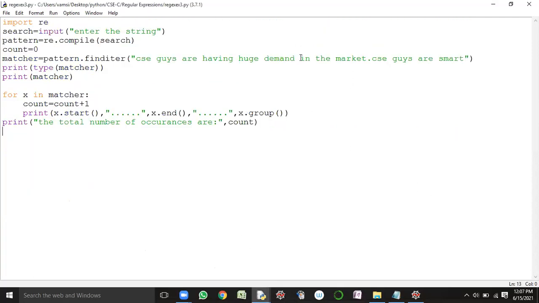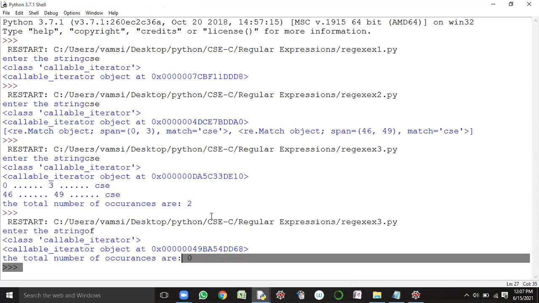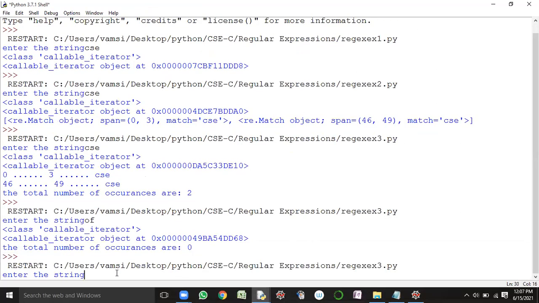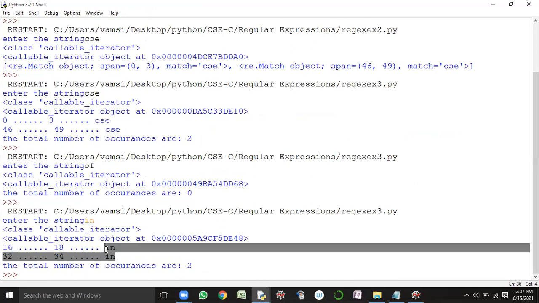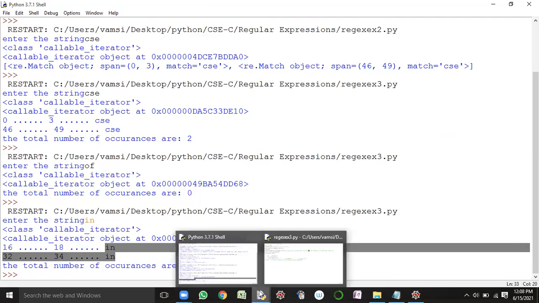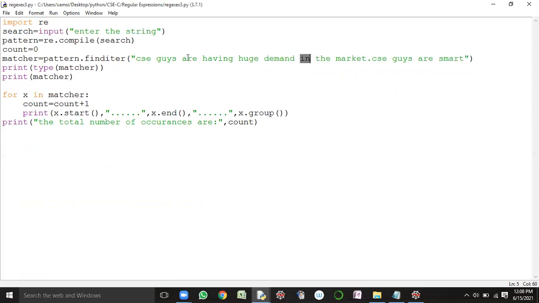Go to the target string. Let us check for in. For how many times is in existing in this particular target, if I want to know about it? Run the program, guys. F5 is the shortcut. It is asking for the search pattern. I'm giving in here. How many times is it existing? One time. No, it is existing 2 times, guys. Sir, only 1 time. But why is it showing 2 times?